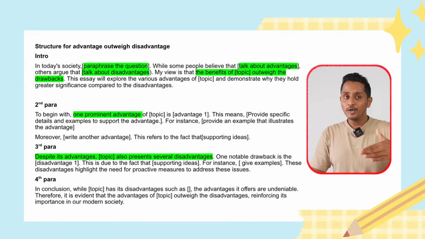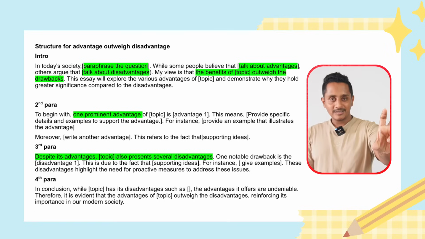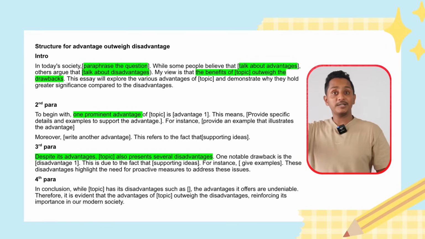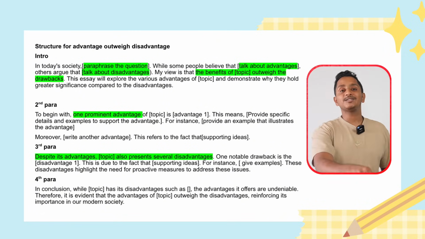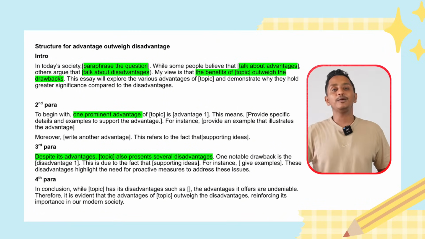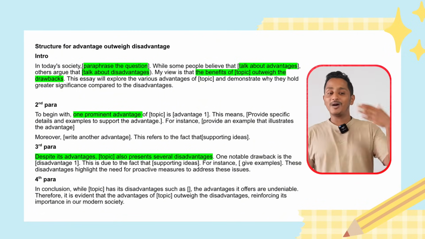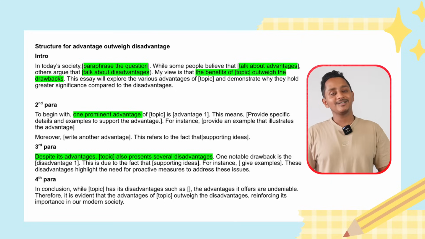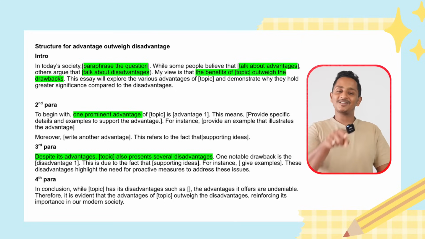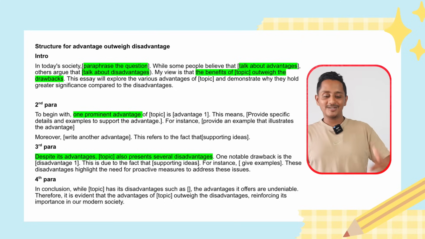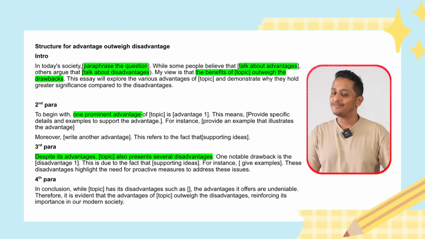Third paragraph: despite its advantages, online shopping also presents several disadvantages. I need this line. This is the structure. This is what is hinting to the software that you are writing to the question. An agree-disagree essay structure cannot have this, despite its advantages, the topic also presents several disadvantages.